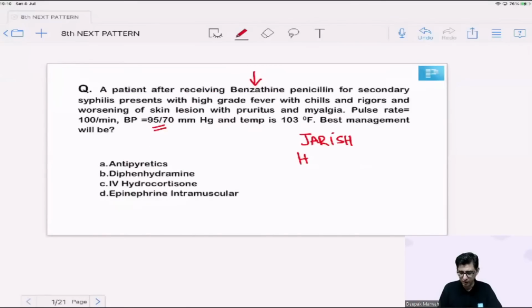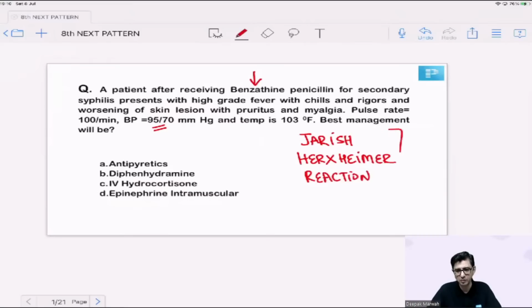Yes guys, the clinical diagnosis of this particular case is Jarisch-Herxheimer reaction. And every time you are dealing with a severe infection present in the body, when you kill it, it's bound to create problems for the patient. So let's look at the answers. In this case, I'm getting epinephrine as an answer.